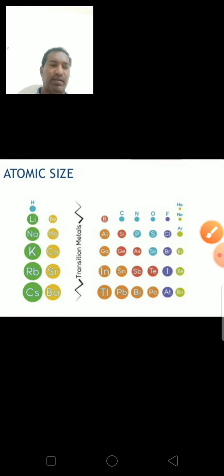Next, atomic size. Down the group, one extra shell of electrons is added and therefore the atomic radius increases. However, a deviation can be seen. The atomic radius of gallium is less than that of aluminum.